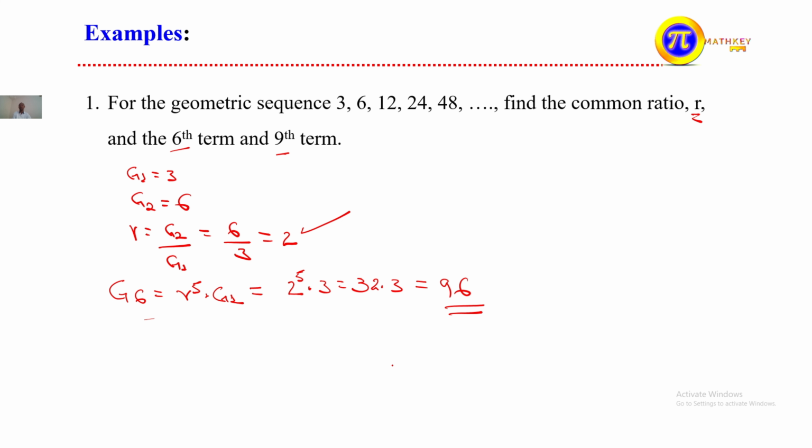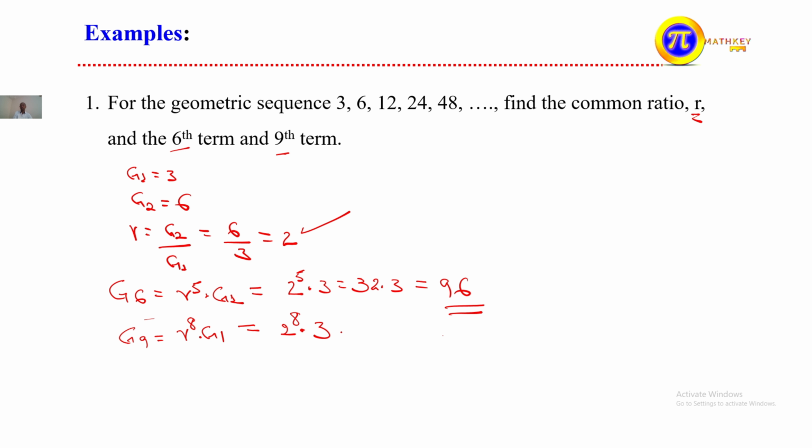What about the ninth term? Similarly, g9 is equal to r to the power of 8 times g1, that means 2 to the power of 8 times 3.